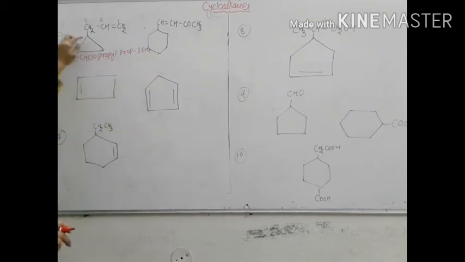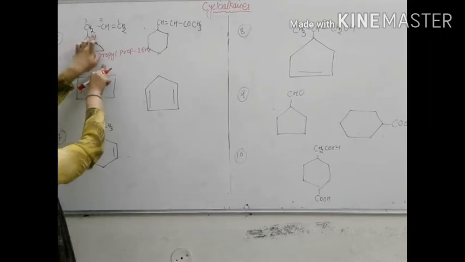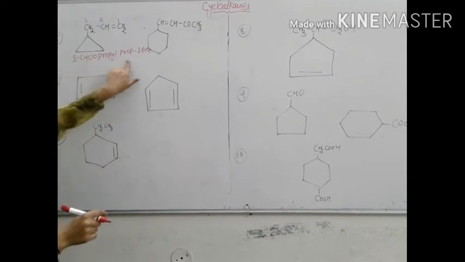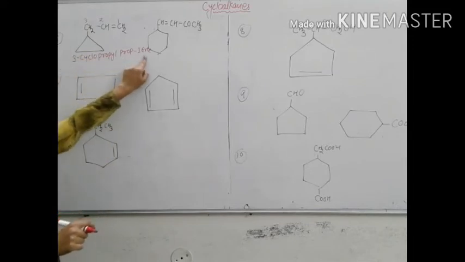The cyclic group is on the third carbon, so it is known as 3-cyclopropyl, means 1, 2, 3, 3 carbon atoms, so 3-propyl prop-1-ene.